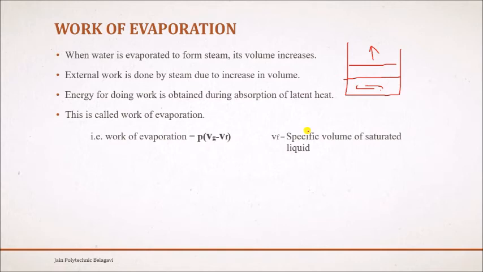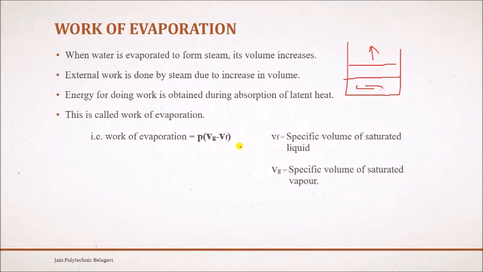Work for evaporation is equal to P. That is, P is nothing but pressure into bracket Vg minus Vf. So Vf is specific volume of saturated liquid, and Vg is specific volume of saturated vapor. Whatever specific volume of saturated liquid is there, it will be small. So when you go on heating, what happens? Those water particles go on converting into steam.